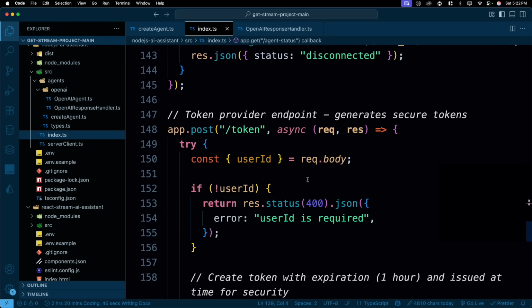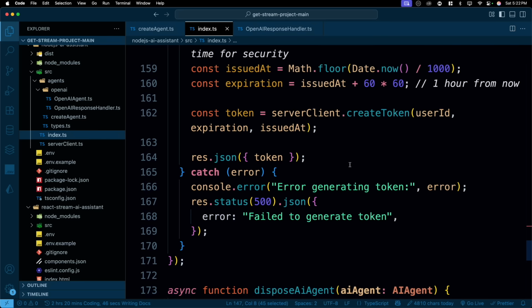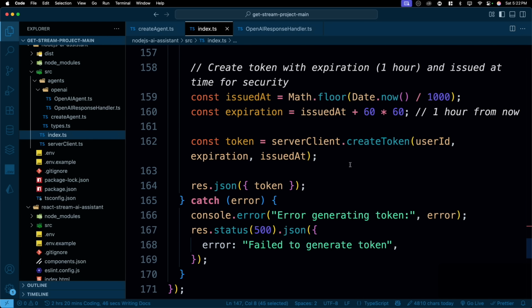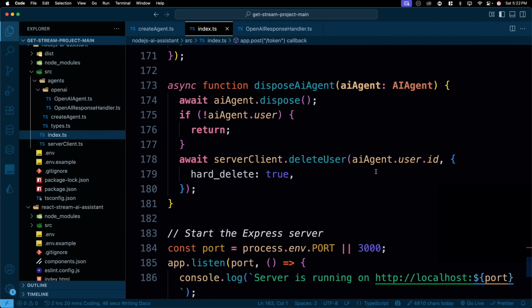In this advanced tutorial, we shouldn't worry much about the token. It's just JWT tokens that we provide. So the server can create tokens. I didn't need to use the JWT even in this one because the server client has the ability to provide the token for me. So this is it.